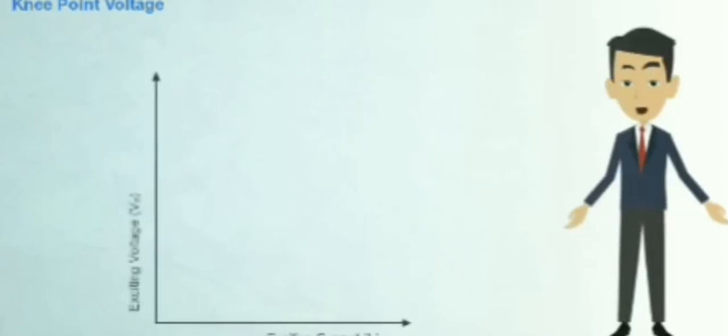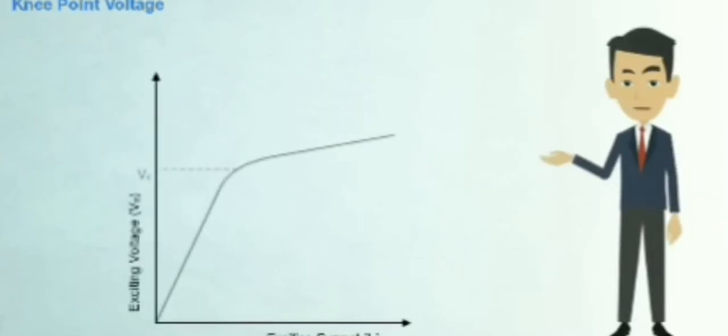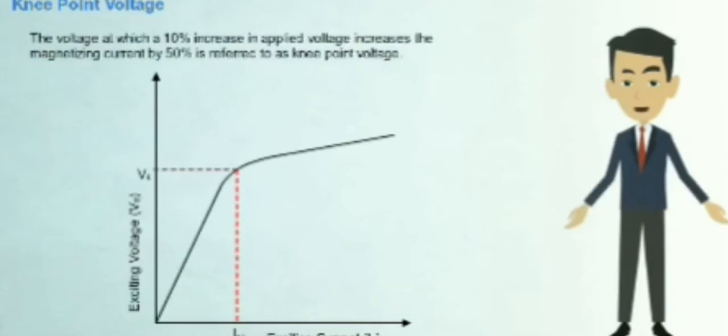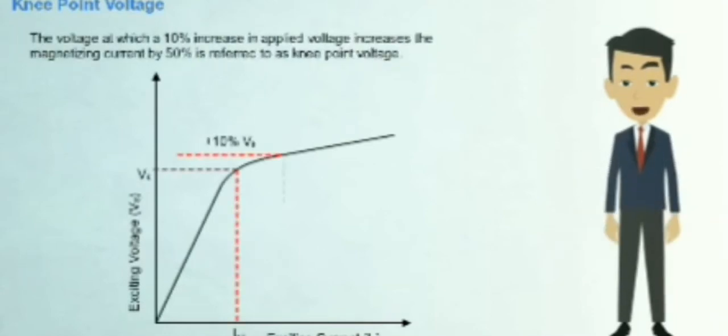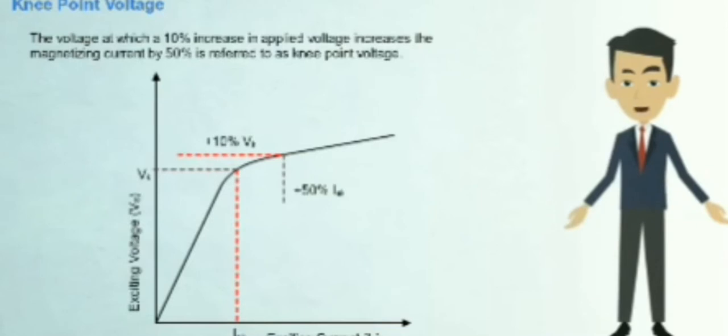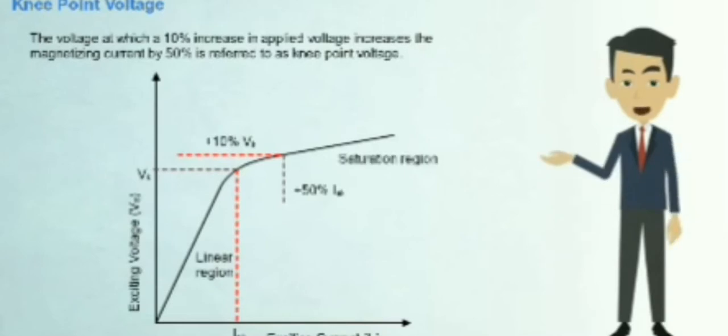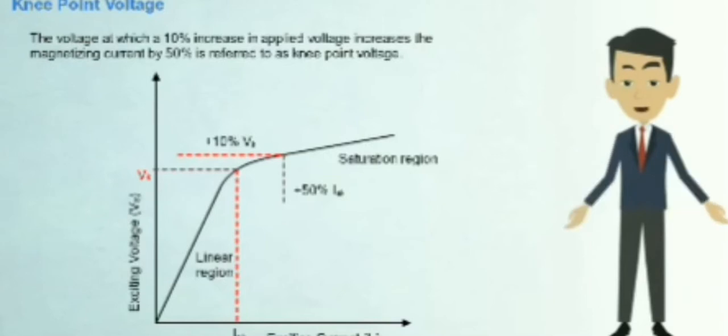Let us now understand what knee point voltage means. The voltage at which a 10% increase in applied voltage increases the magnetizing current by 50% is referred to as knee point voltage. Mostly, the operating point of the CT is limited to the linear region and is not allowed to reach the saturation region. Beyond knee point voltage, the CT gets saturated and it may be damaged if it remains in this region for a long time. Let's move to the next screen.